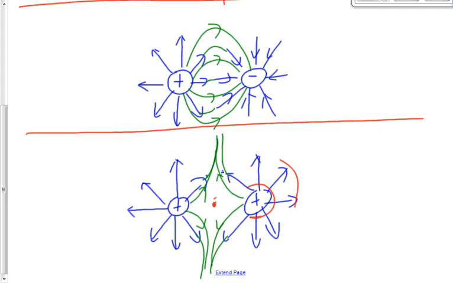Put a charge right here, a positive charge right there. What's going to happen to it? Nothing. It's repelled by this guy, and it's repelled by this guy. The net effect is 0. There is no field strength at that point.